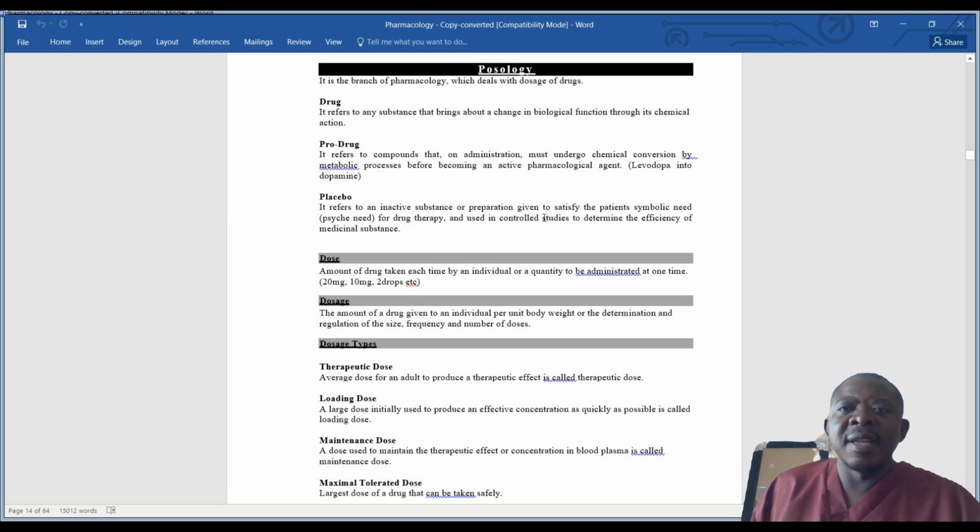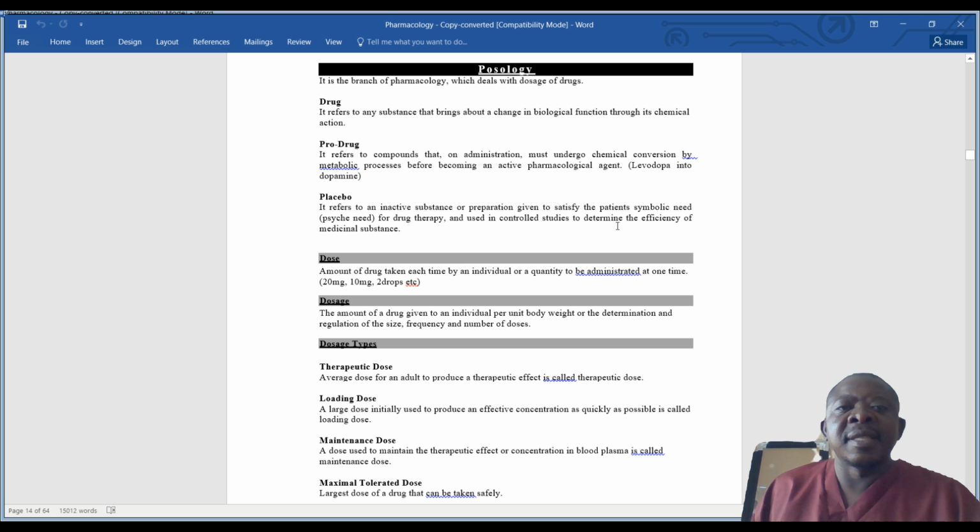An example here is levodopa. Now, placebo. When talking of placebo, we are necessarily referring to an inactive substance or preparation that is given to satisfy the patient's symbolic or psychic need. It is given to satisfy the patient's psychological need. Okay, so that is for drug therapy and is used in controlled studies to determine the efficiency of medicinal substances.